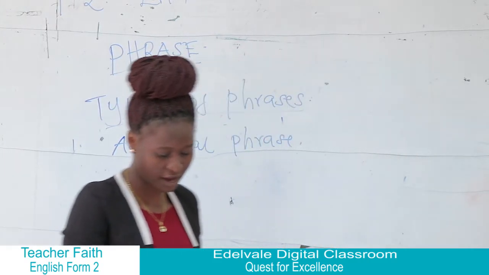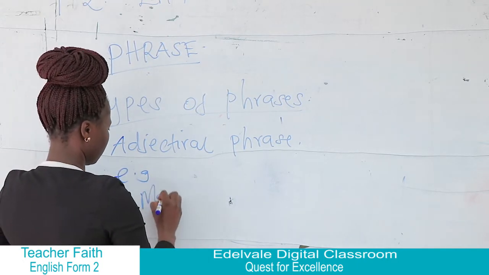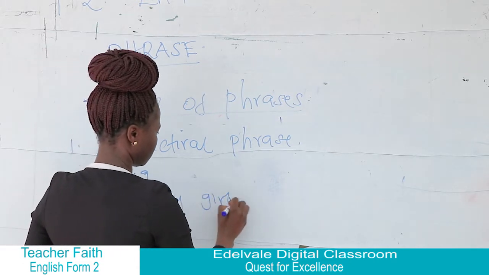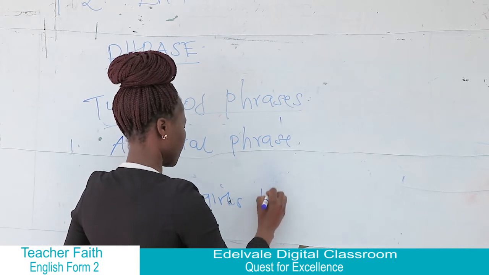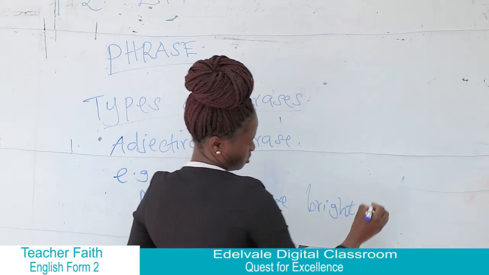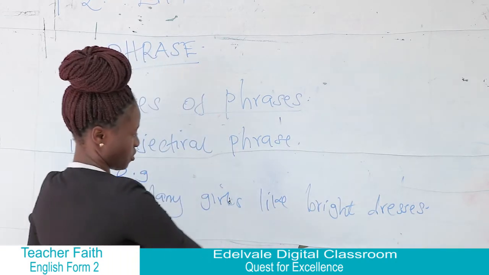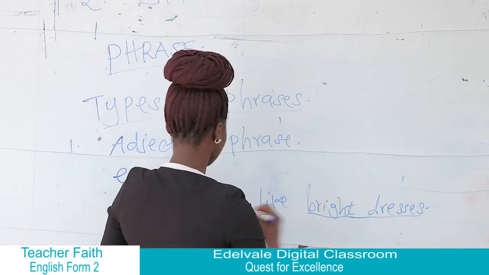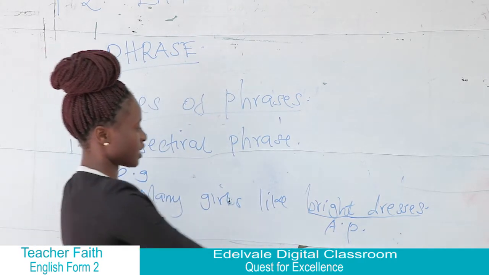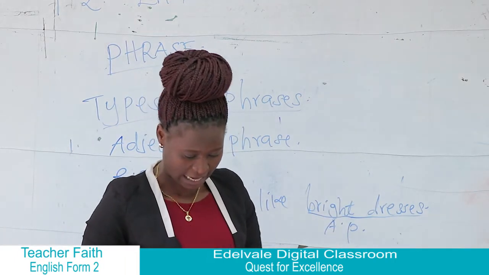For example, you can have an example in a sentence. You can say, many girls like bright dresses. In that sentence, we have bright dresses as our adjectival phrase, where we have bright describing or telling us more about the dresses that the girls like wearing.